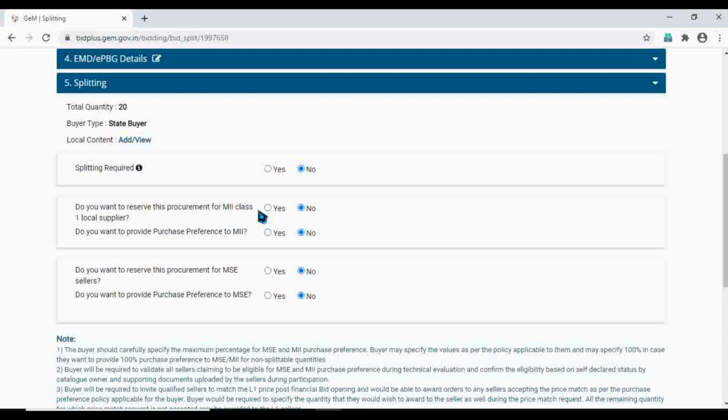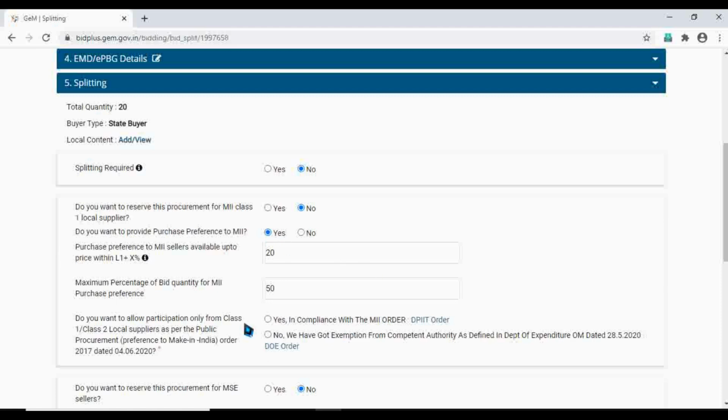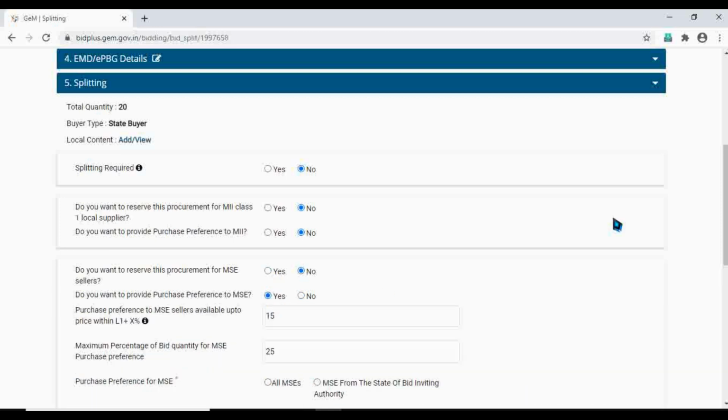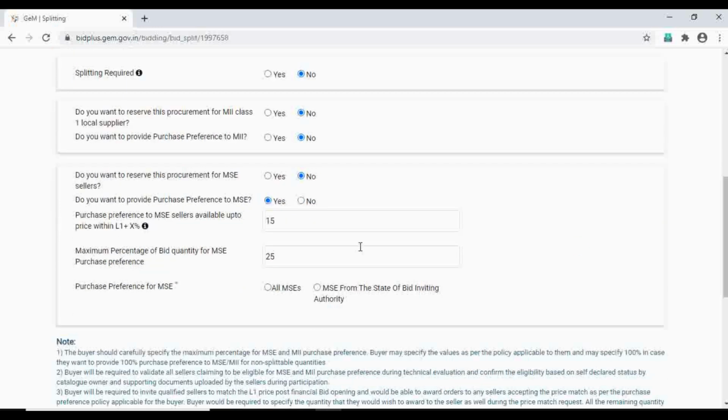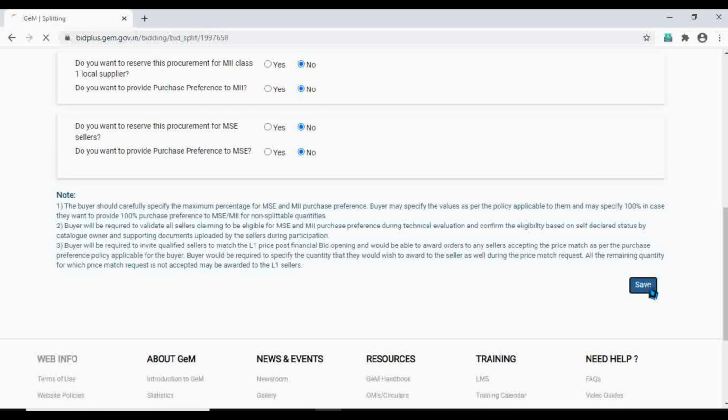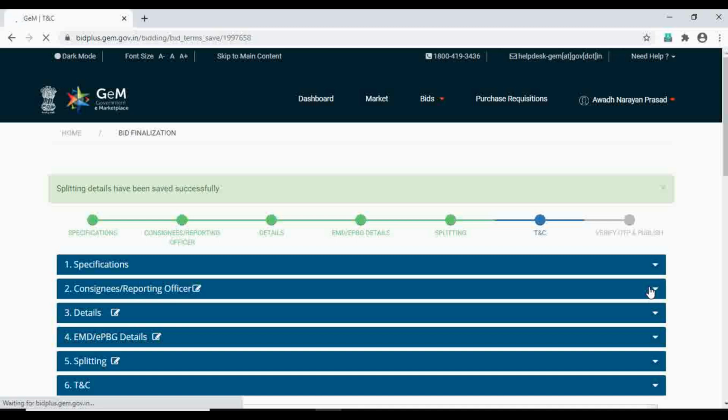And do you want to reserve a procurement for Make in India local sellers? If you want to motivate Make in India sellers, you can go for yes. And if you want to give yes, you need to fill certain details here. And if you don't want to, you can go for no. So in case of laptops, generally we don't prefer those Make in India things, so I'm going no. But let's see in future, if something extraordinary comes out, we can give them a chance. And same in the case of micro industries.